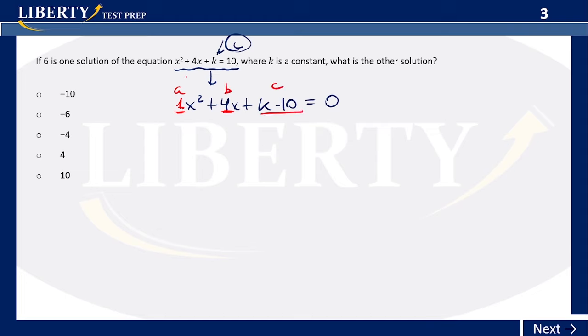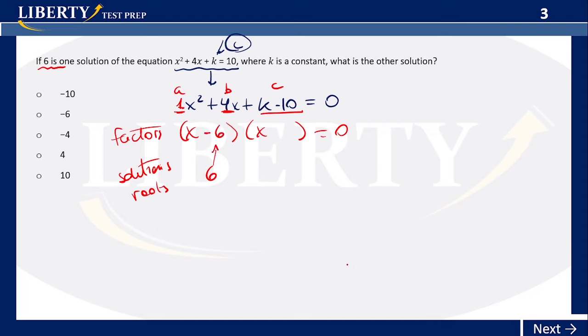Perfect. So they also gave us another piece of data here. 6 is one solution. Here we have factors. They're going to be x something equals 0. And then the solutions or roots will be here. So 6 is one solution. That means that the value here is the opposite, negative 6. Okay, so we already know that negative 6 is one of the solutions, and we already know that negative 6 plus whatever is here, this value here, must be equal to 4.